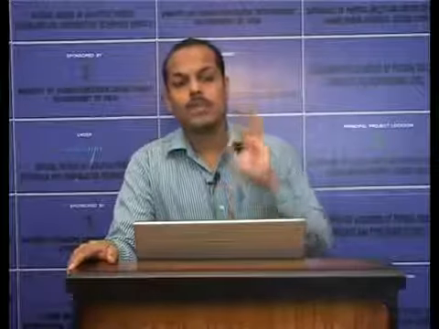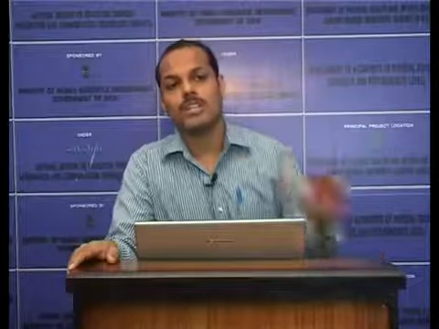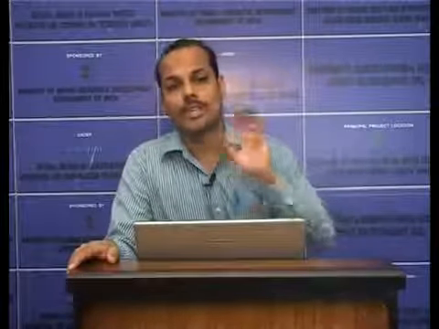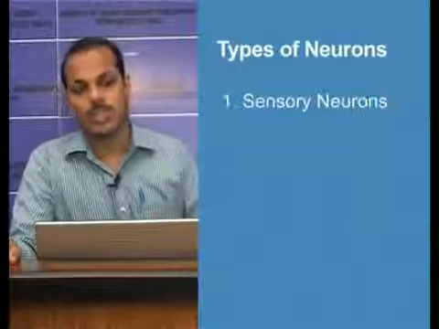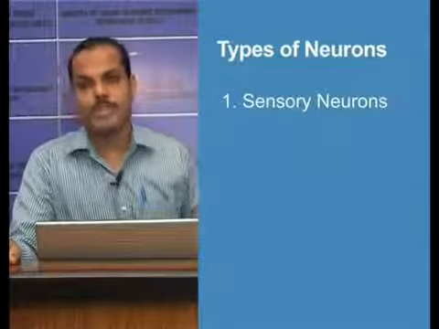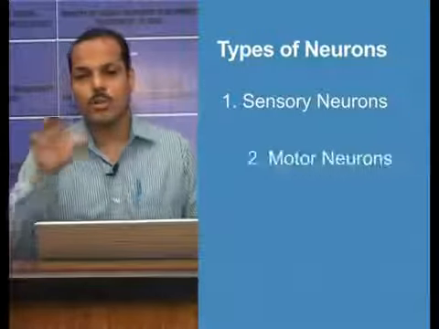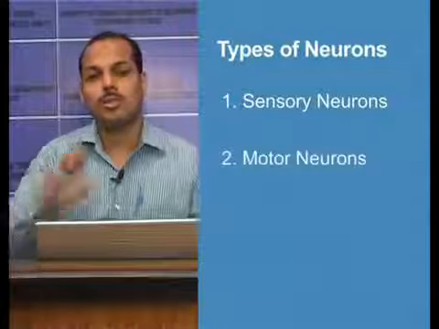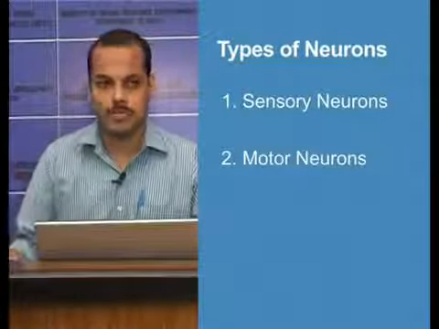Now, like we discussed about the nerves, there are different types of neurons available. That is mainly based on the location and direction in which the neuron conducts the impulses. There are mainly 3 types of neurons. The first one is the sensory neuron. A sensory neuron carries impulses to the central nervous system. Then there are motor neurons. Motor neurons are the neurons which carry impulses away from the central nervous system.